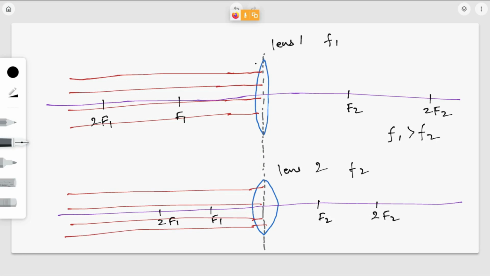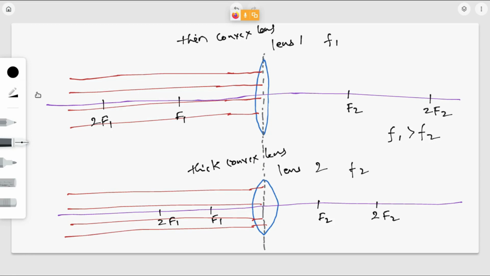So a thin convex lens, and this is a thick convex lens, right? One is a thin convex lens, one is a thick convex lens. So here f1 is greater than f2, so that's why you will get f2 here.